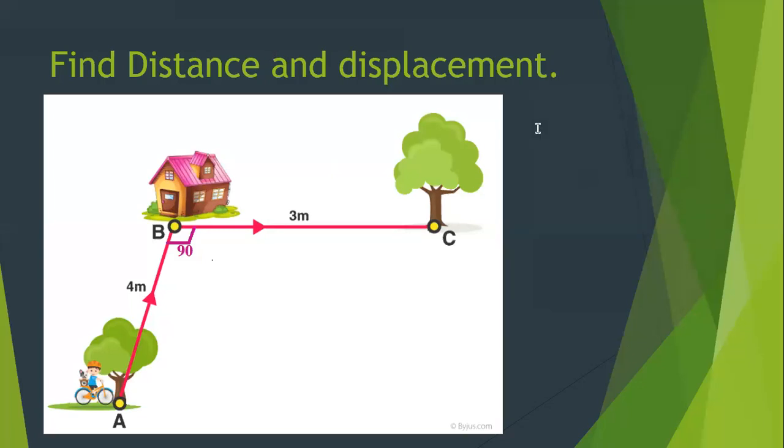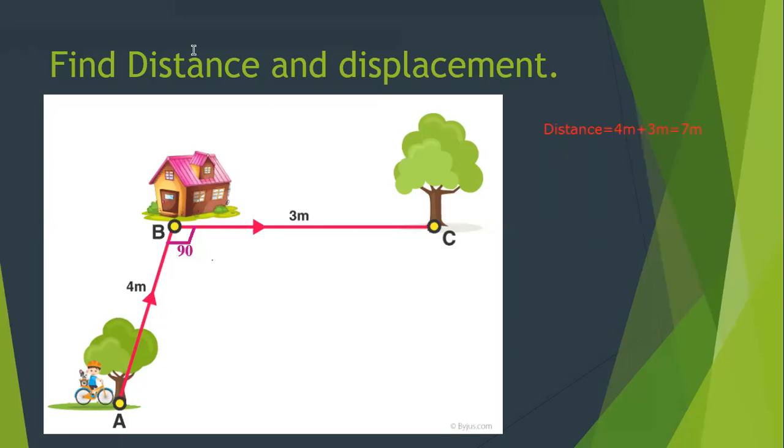So we start our discussion with distance. Distance is the actual path the object has followed. The object has traveled from A to B, that is 4 meters. Then it has traveled from B to C, that is 3 meters. So the distance is the actual path, that is 4 plus 3, 7 meters. The distance is 7 meters.